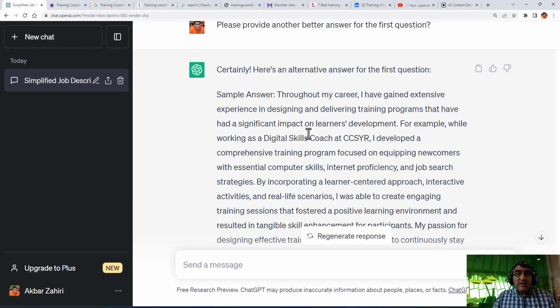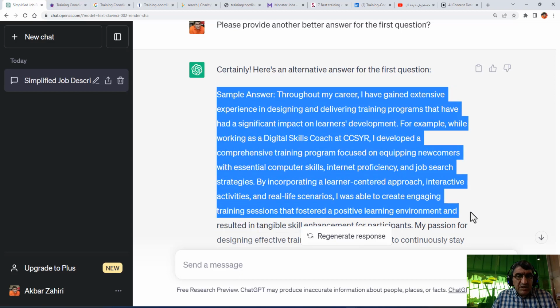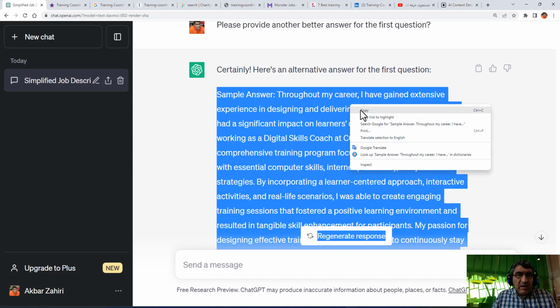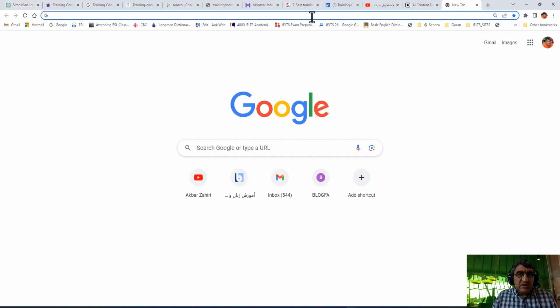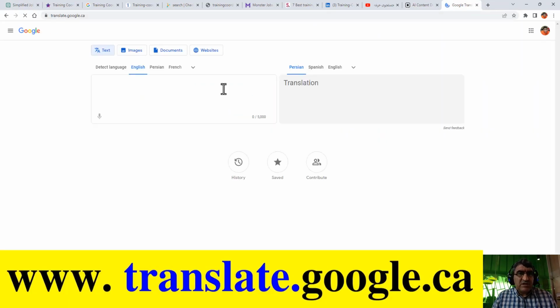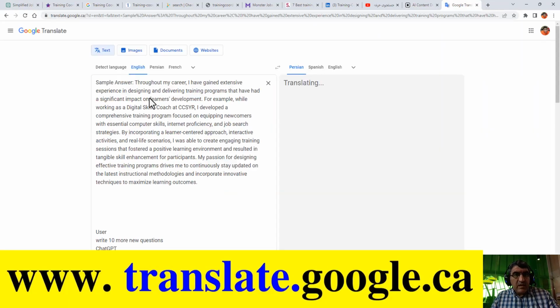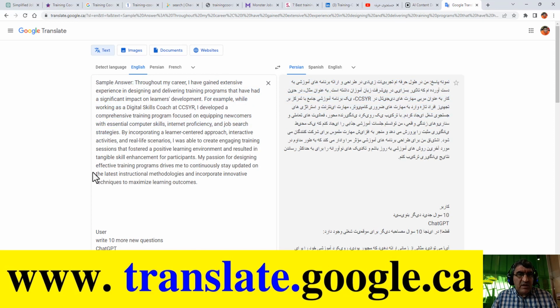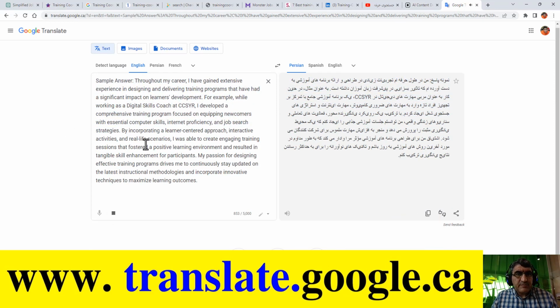And one important point: if you have some English barrier, for example in pronunciation, you can use different tools. For example, you can copy all the answers and put them in translators, Google Translate here, and even see the translation if you want, and listen to the translation. Sample answer. Throughout my career, I have gained extensive experience in designing. And even playing with the words, the definition.